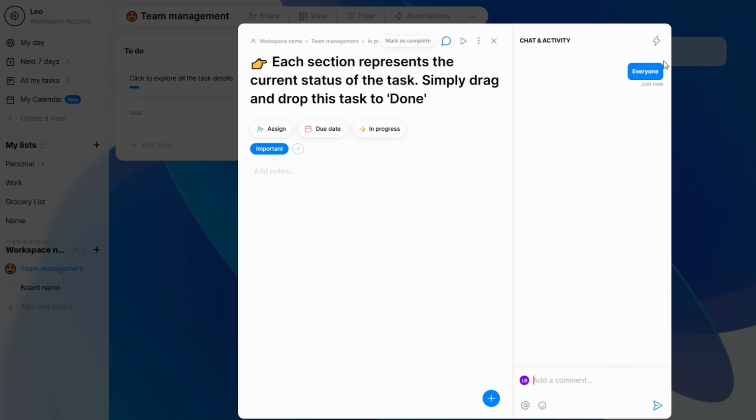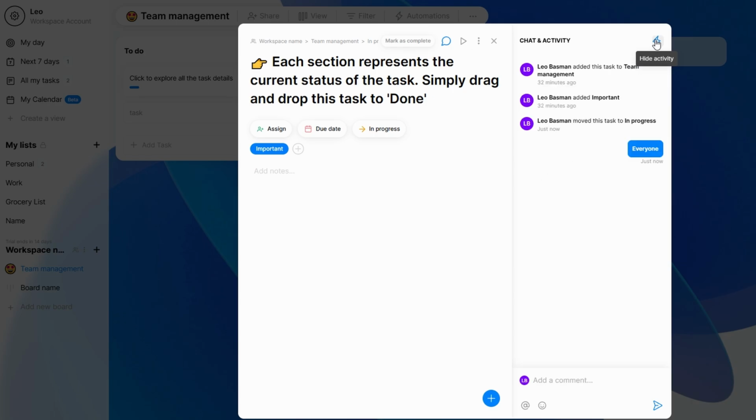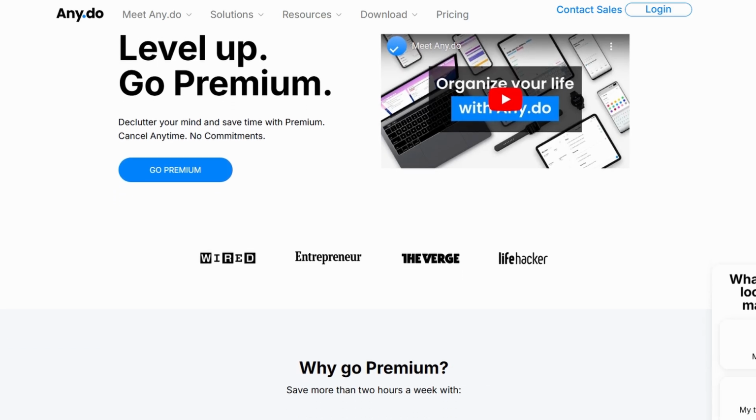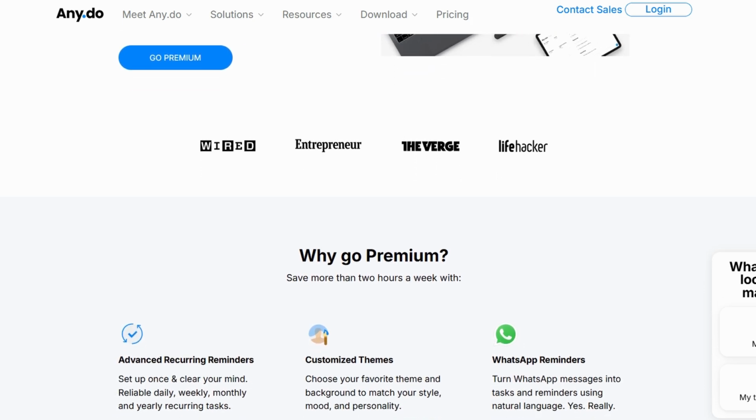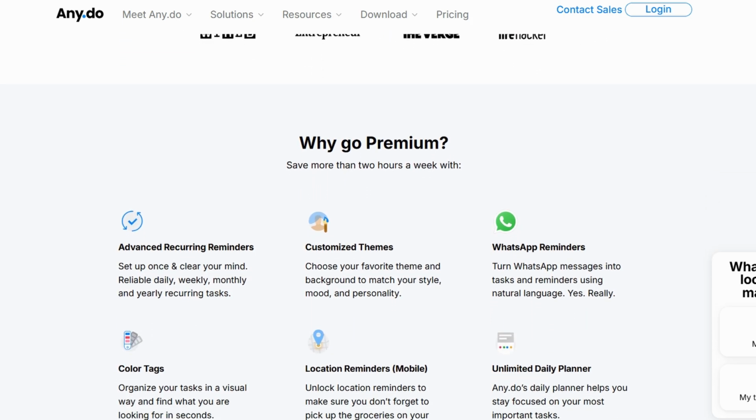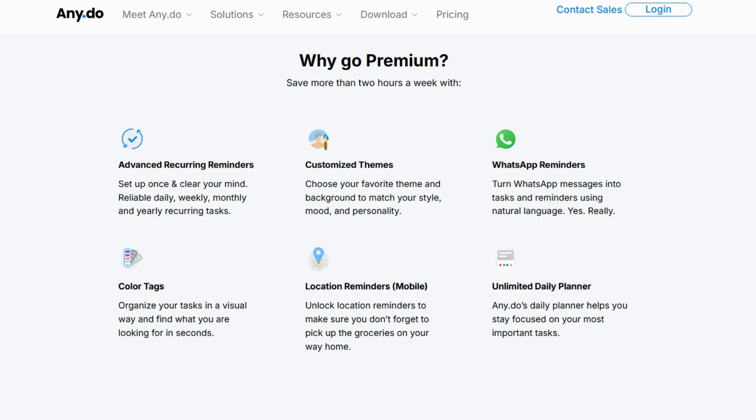While the free version of Any.Do is amazing, the premium features take things up a notch. You get recurring tasks, color tags, to add colors to tasks for better organization, and WhatsApp reminders, to get reminders sent to your WhatsApp. The great thing about Any.Do is that you can make it yours. Play around with the settings to adjust things like themes, notifications, and integrations. Sync your Google or Apple Calendar to see all your events and tasks in one place.